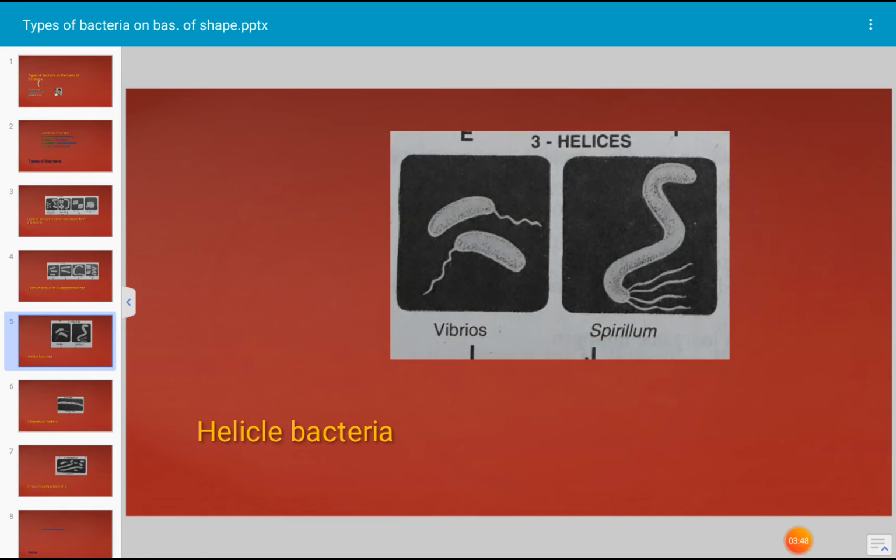They occur individually. And another type of bacterium which very commonly occurs is the spirillum form of bacteria, or spirillum. These are helical or spiral shaped bacteria.